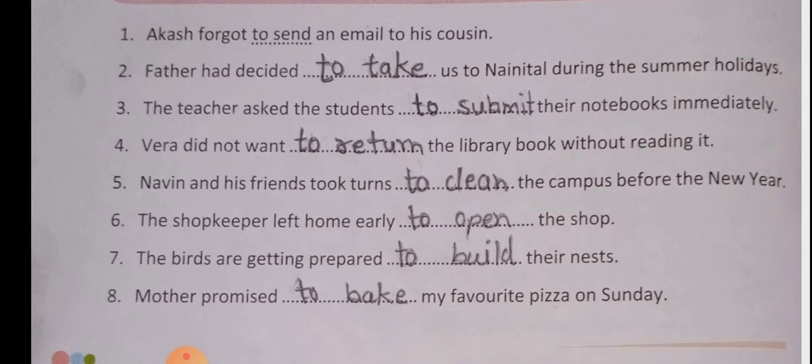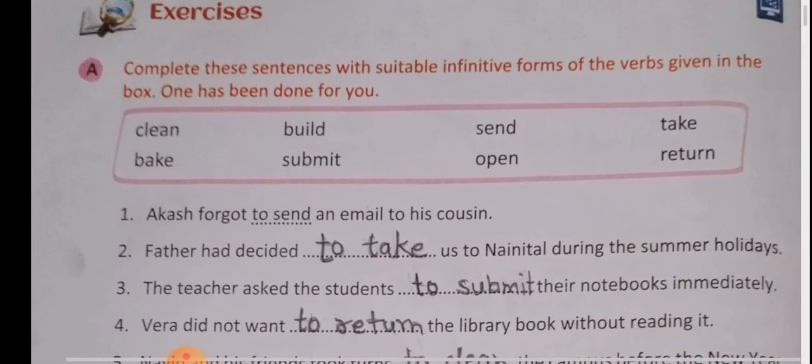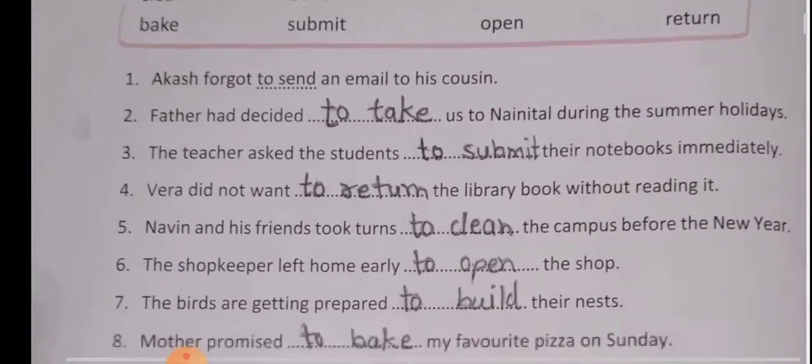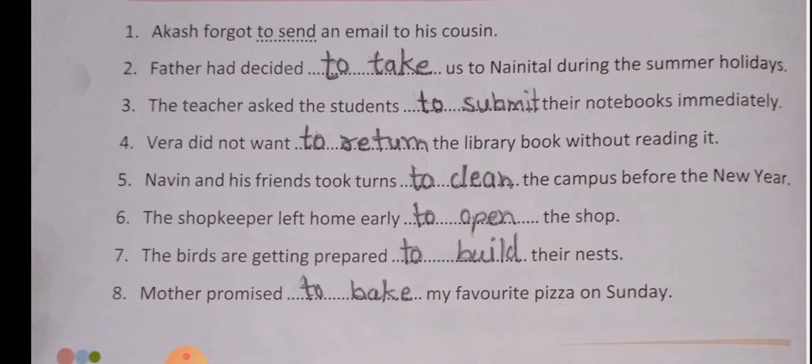Next is: Veera did not want dash the library book without reading it. Now what will we do with a library book? Either we will issue it or we will return it. In the bracket, the issue option is not given, here the return option is given, so we will use return as a to-infinitive. Veera did not want to return the library book without reading it. Here want is the main verb and return is the infinitive verb.